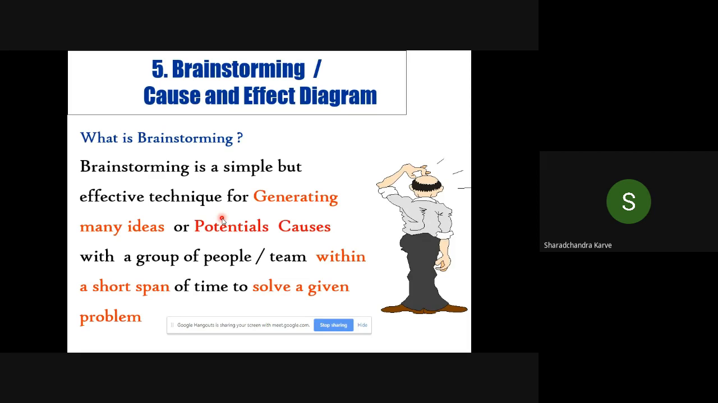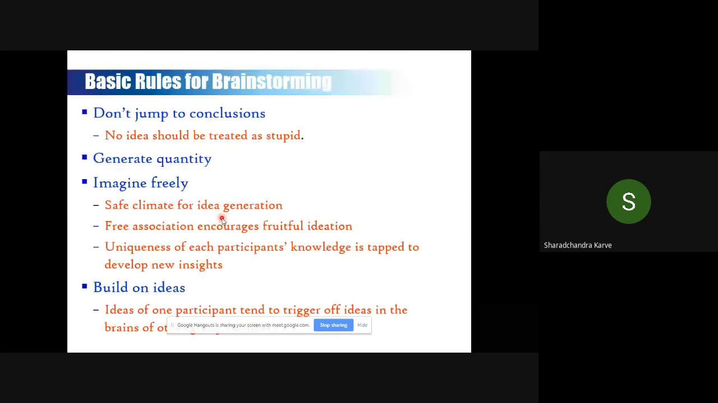Now, if you are mapping a process, the team sits for a brainstorming on what can go wrong at the first step, second step, etc., and gets all those causes. That is called brainstorming. So in brainstorming, we generally collect the potential causes.